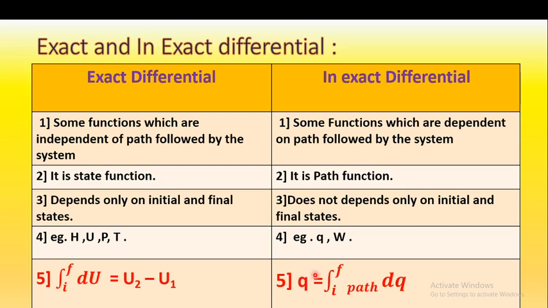But the inexact differential does not depend only on the initial and final state, but depends on the path followed. Therefore, we can write Q is equal to the integration from initial to final, along the path followed, of dq. So this heat change is dependent on the path followed. So this is the exact differential and this is the inexact differential. So exact differential is a state function and inexact differential is a path function.